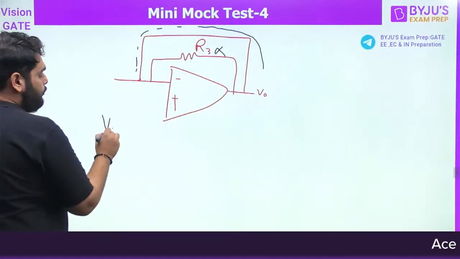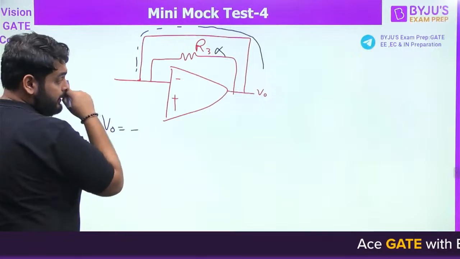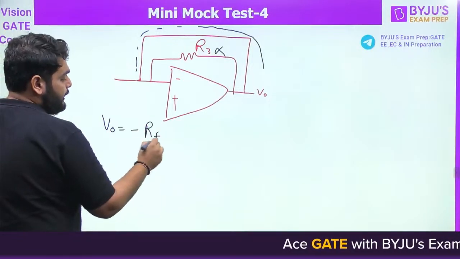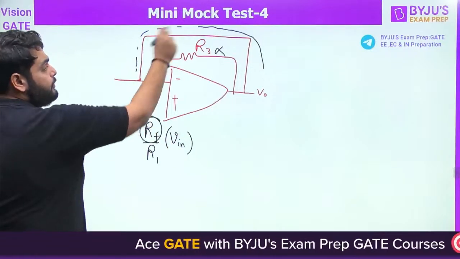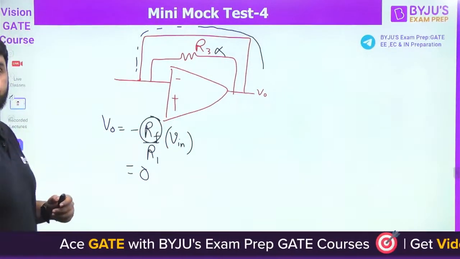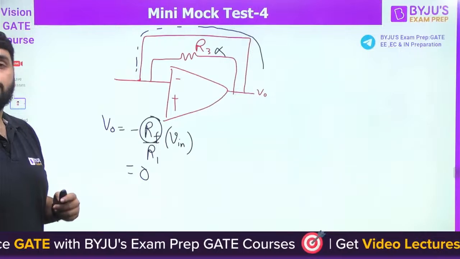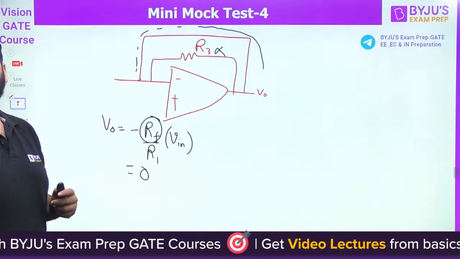Now, what is the output voltage in terms of the inverting amplifier? RF by R1 multiplied by the input voltage. RF is actually 0, so it comes out to be 0 here. Yes or no? Right?